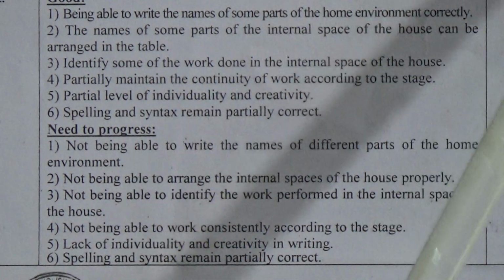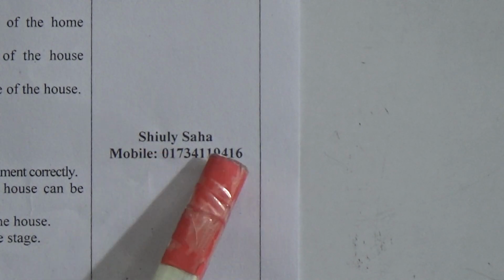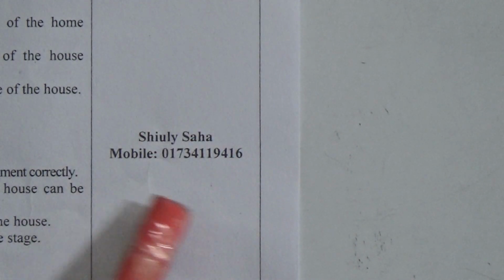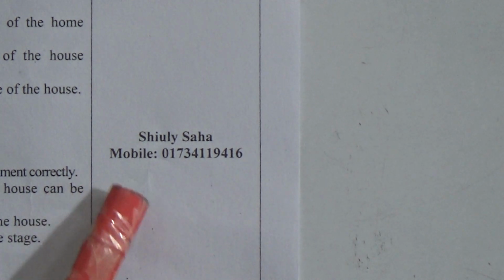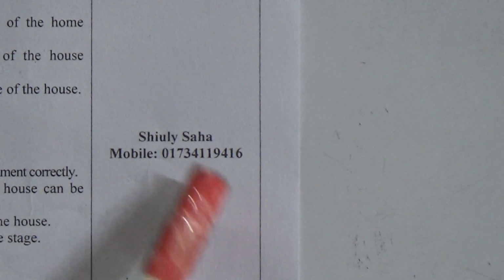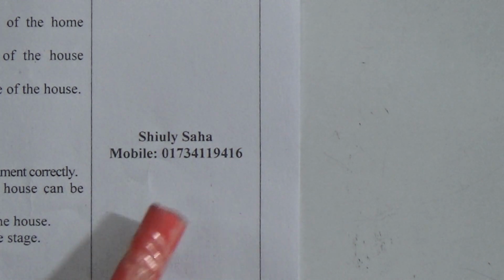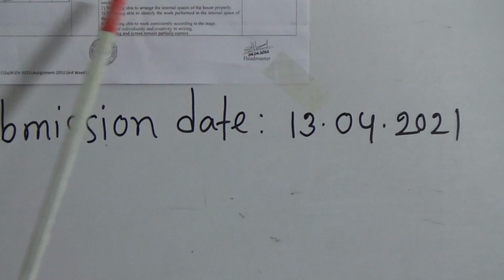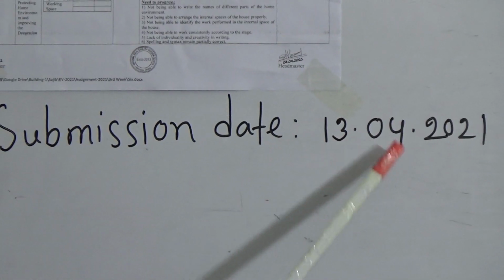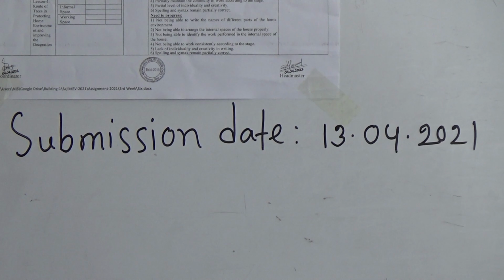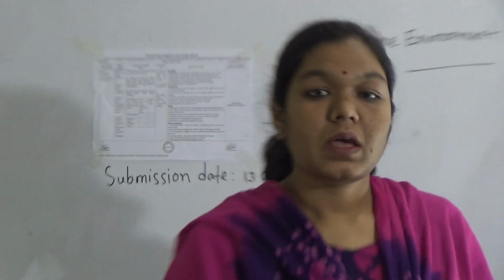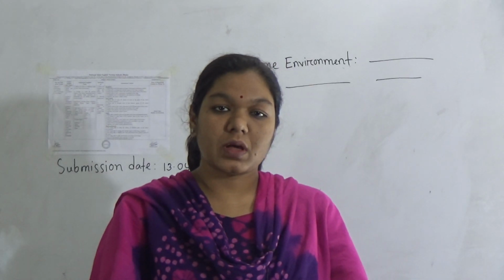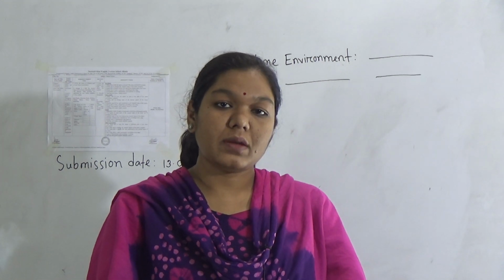Now come to the next point. Here are given my mobile number and names. If you need any help, and if you face any problem, you can contact me. So students, I will try my best to solve your problem. Your assignment submission date will be 13th April 2021. Hope you have understood our today's topic, how to write an assignment.